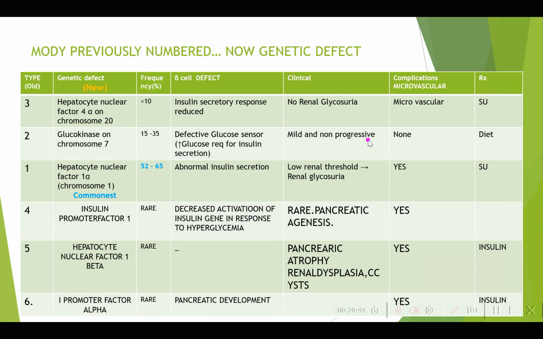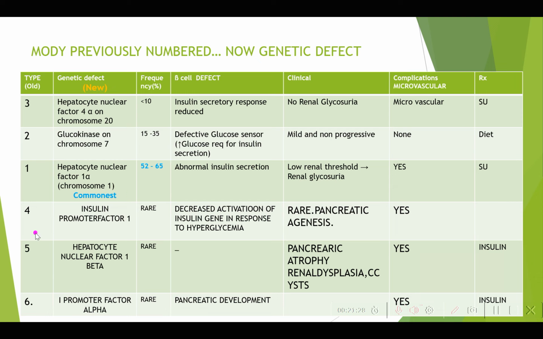So what I'm highlighting is that you have got type 1, type 2, type 3. Type 1 is hepatocyte nuclear factor 1 alpha, the most common. Here there is abnormal insulin secretion; increase that with sulfonylurea. There will be renal glycosuria. Then type 2: the problem is with the glucose sensor, so you just need to maintain the glucose within a normal limit with diet, because the basal secretion is normal. Then type 3, hepatocyte nuclear factor 4 alpha on chromosome 20, less than 10%. Here also the insulin secretory response is reduced, but different from type 1, there is no renal glycosuria. It also has microvascular complications, and you treat with sulfonylurea.